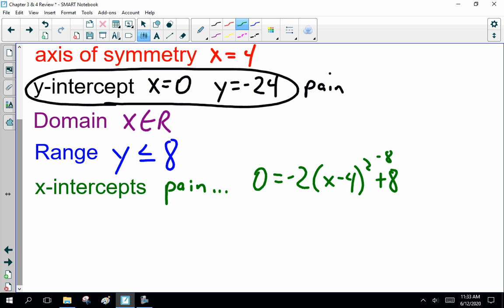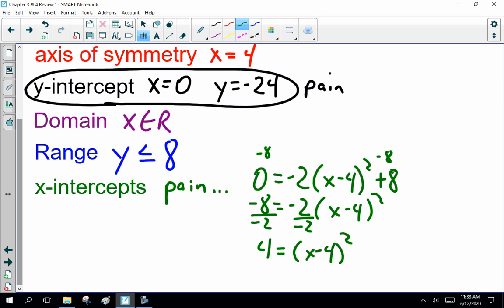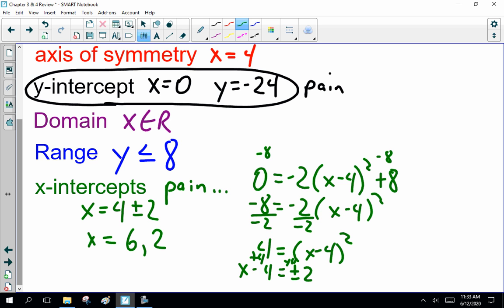Subtract 8 from both sides. Minus 8 equals minus 2 times (x minus 4) squared. Divide both sides by minus 2. 4 equals (x minus 4) squared. Square root both sides. X minus 4 equals plus or minus 2. So x equals 4 plus or minus 2. Add 4 to both sides. So x is 6 or 2. So that is doable, and in this instance, I happen to get a nice number. But it is a pain.